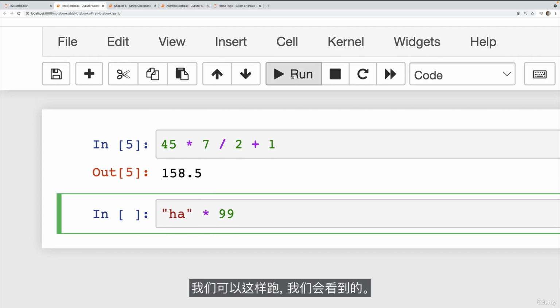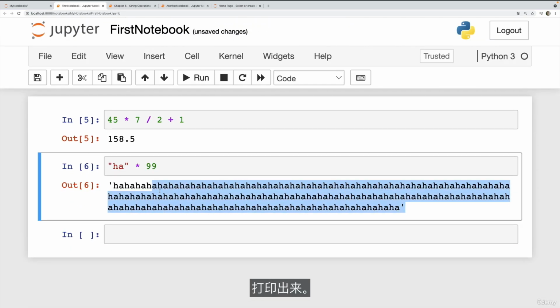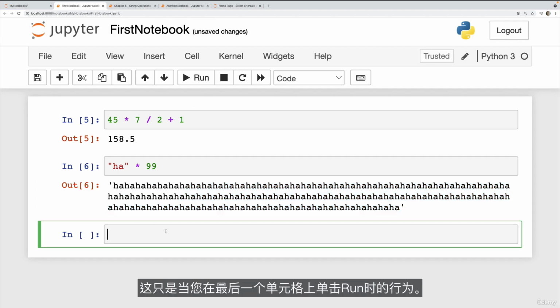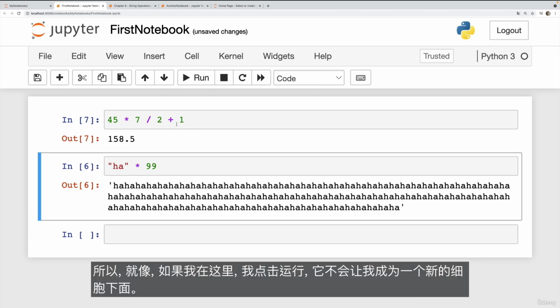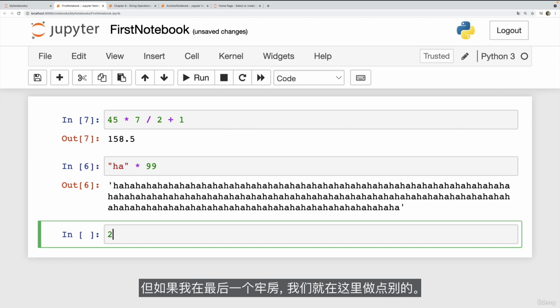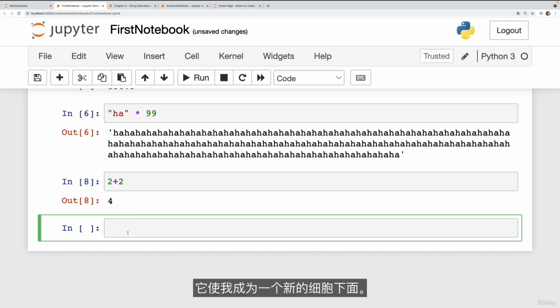We can do run like that. And we'll see, printed out, 6 and 6. And we also see it made us a new cell. That's just the behavior when you click run. If you're on the last cell, so like if I'm on this one right here and I click run, it doesn't make me a new cell below. But if I'm on the last cell, let's do something else in here, 2 plus 2, right? And I click run, it does make me a new cell below.